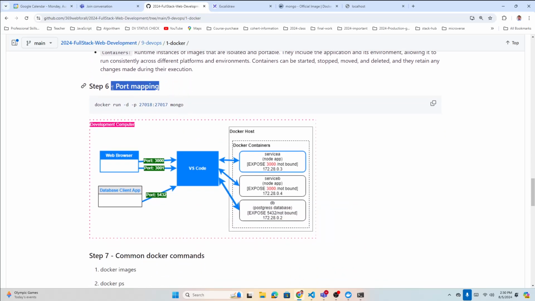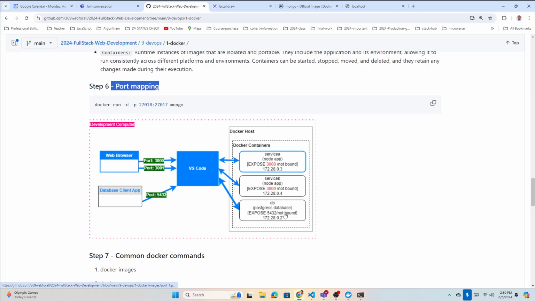And port mapping means from your local browser you want to enter inside the Docker container, because you cannot access it directly. You have to tell it. You just run the command, and you have to tell your Docker container that if someone looks for you with this port, you must redirect, you must let it access your information.